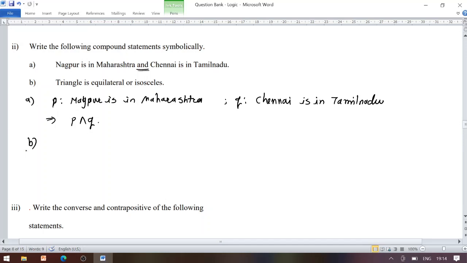Now the second sub question: triangle is equilateral or isosceles. Consider the simple statements from the given compound statement. Let P be the statement, triangle is equilateral, and Q be the statement, triangle is isosceles.